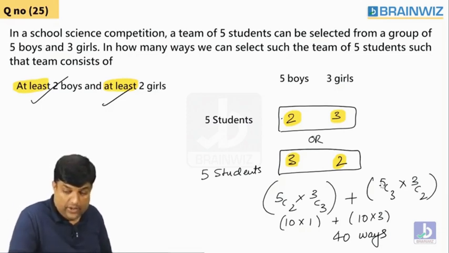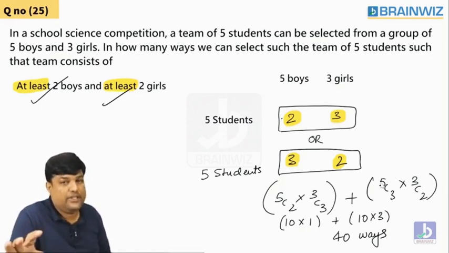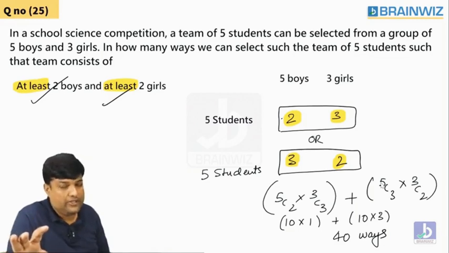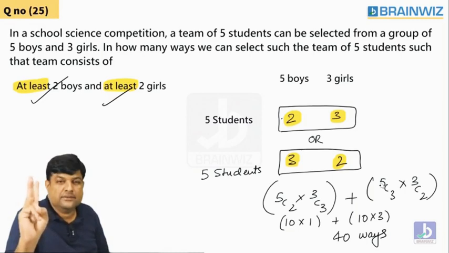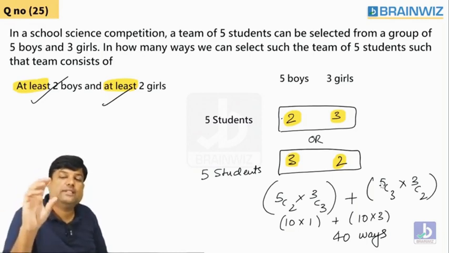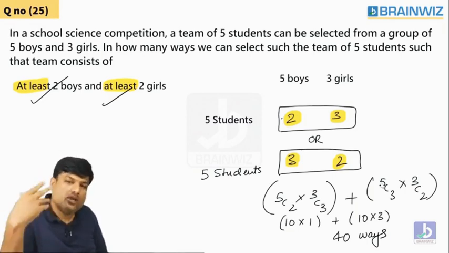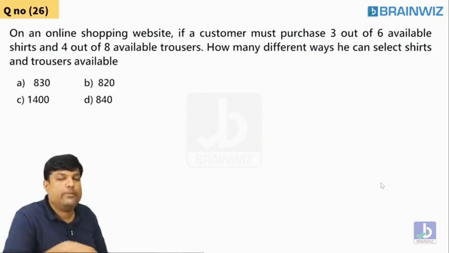So what is this condition, guys? In the previous condition, we have seen exactly 2 boys, exactly 3 girls. But the condition is different. Minimum 2 boys and minimum 2 girls. Minimum means you'll get a lot of cases. Are you understanding, everybody?